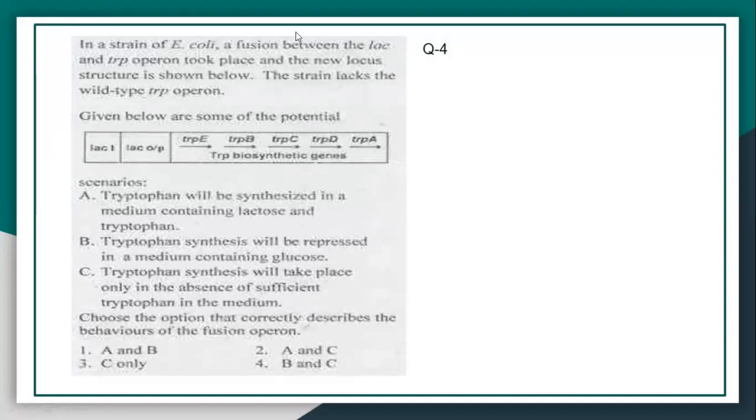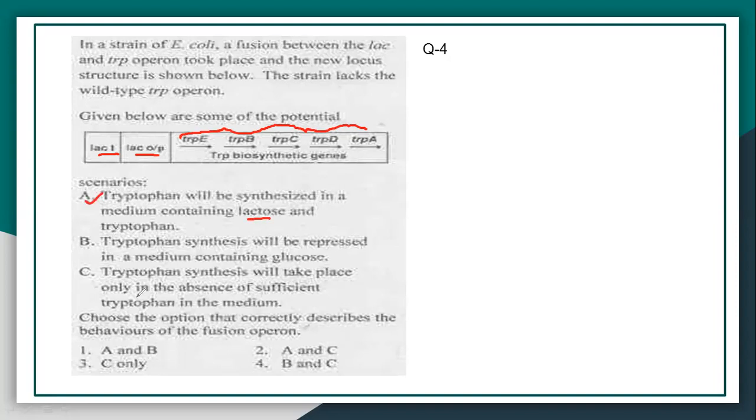Same as before, the operator and lacI are from lac, and all the other structural genes are changed; instead, tryptophan operon genes are placed here. Now it will only be synthesized in presence of lactose in the medium. So tryptophan will be synthesized in the presence of lactose, so option A is correct.